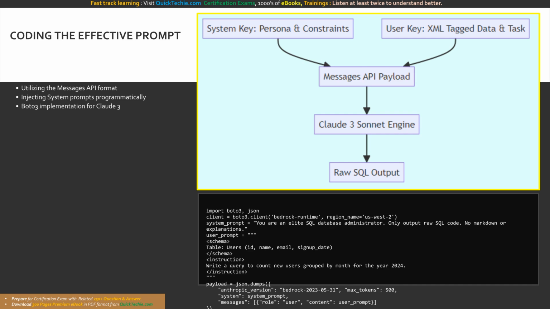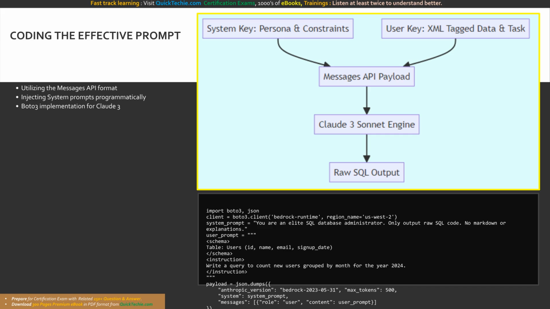Let us bring all these core elements together and see how they're actually formulated in a production Python script. When invoking highly capable models like Anthropic Claude 3 Sonnet via the Amazon Bedrock API, we utilize the Messages API schema. How does this schema support our prompt engineering elements? It separates the system prompt from the user messages array.